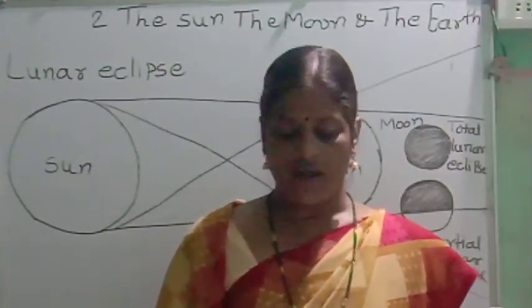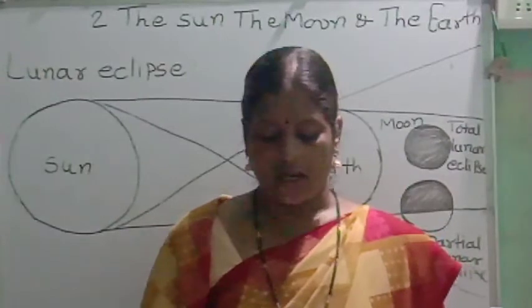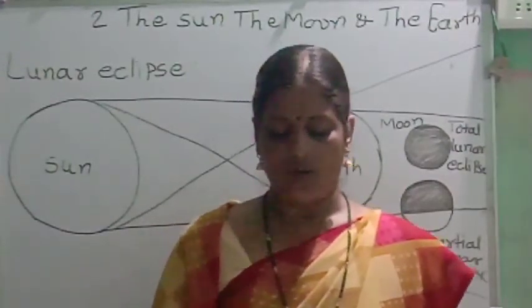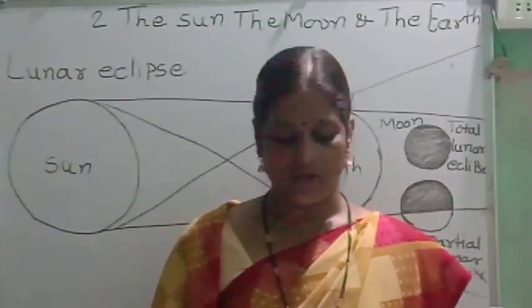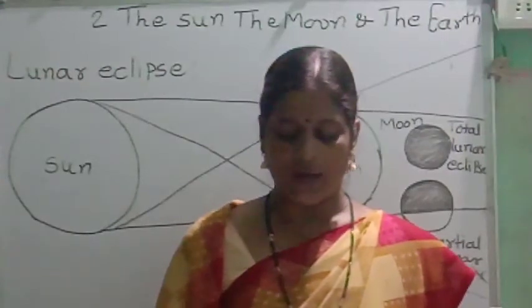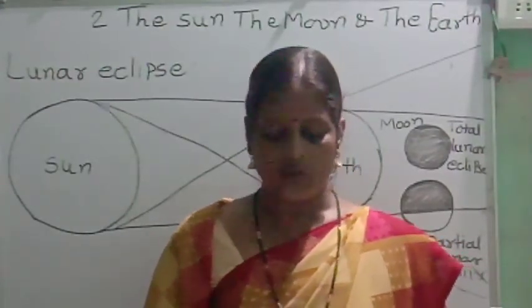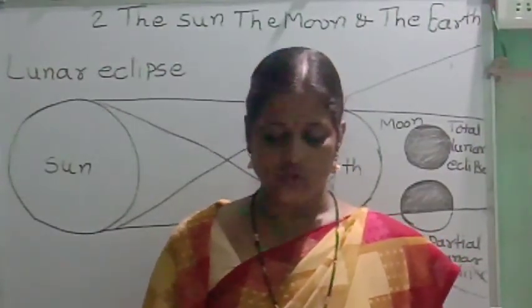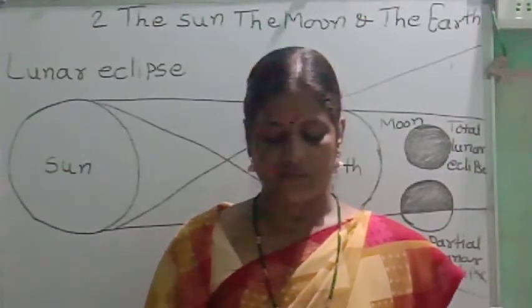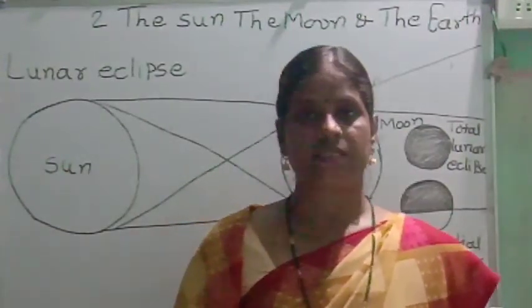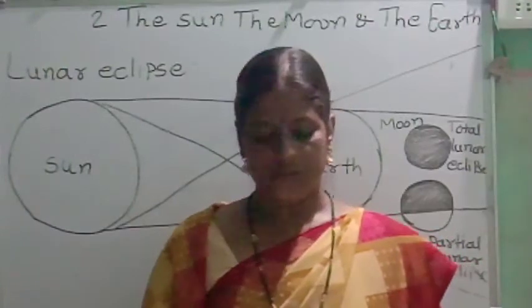This is called occultation. The total solar eclipse is a kind of occultation.